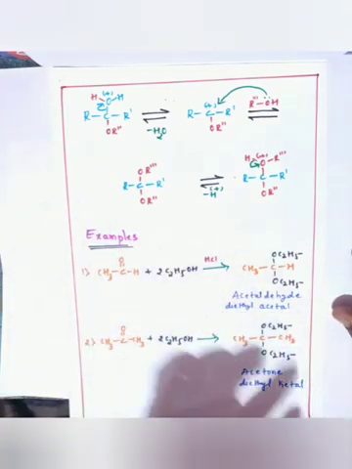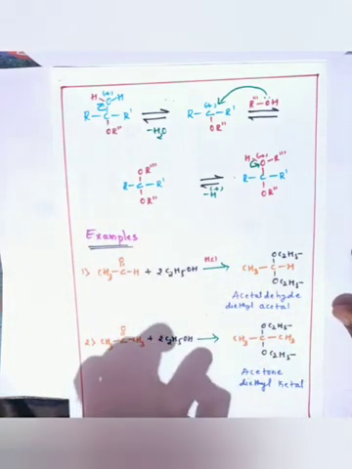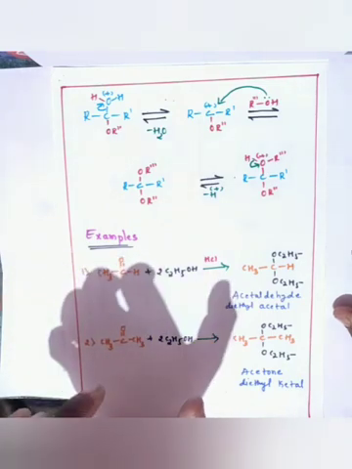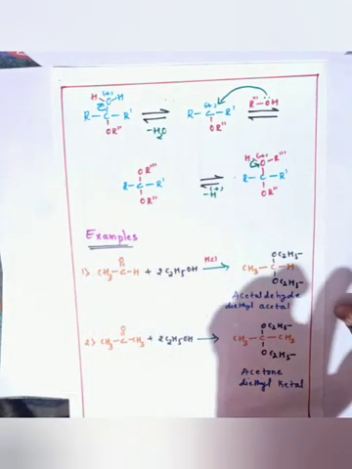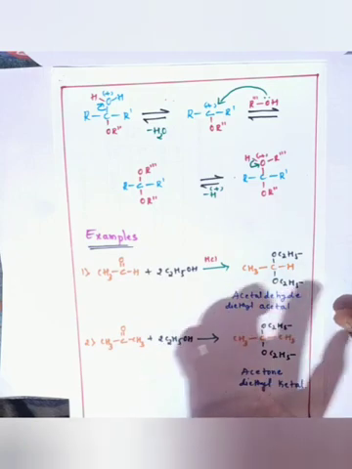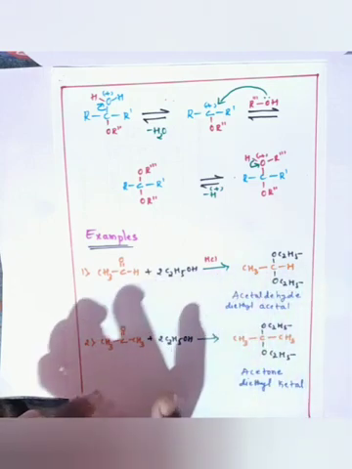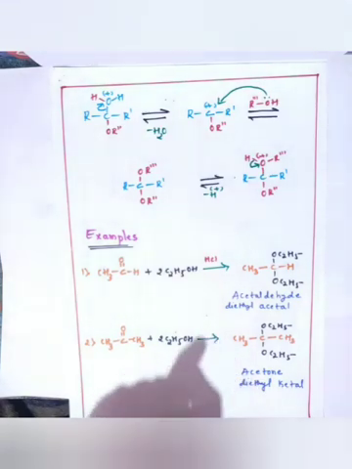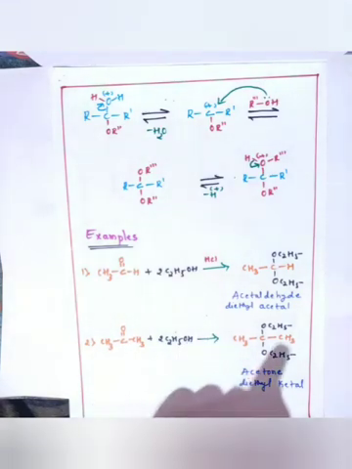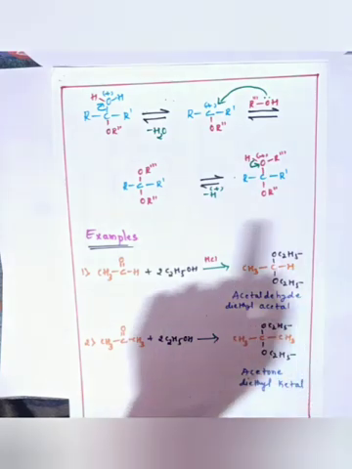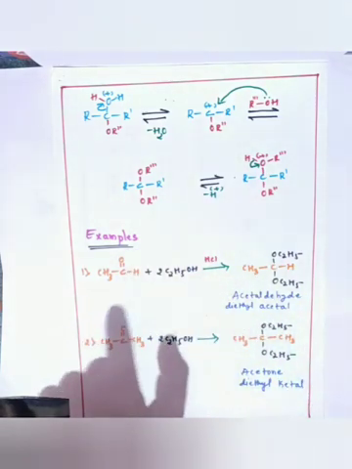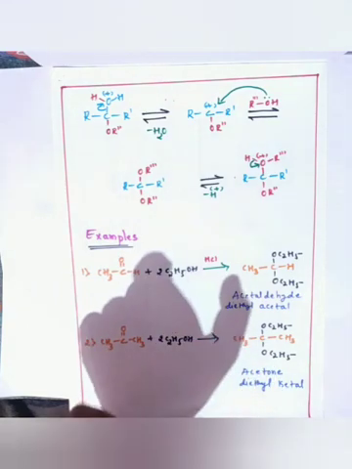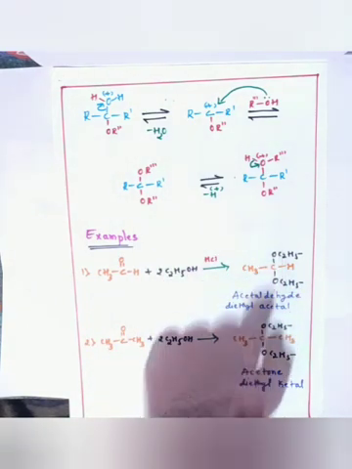So the overall mechanism is: first the aldehyde or ketone reacts with H plus, which gives the carbocation. After formation of the carbocation, the first alcohol molecule reacts with that carbocation. Thereafter, the transfer of hydrogen takes place, H plus from the alcohol to the hydroxyl group, which results in the elimination of H2O and the formation of a second carbocation.